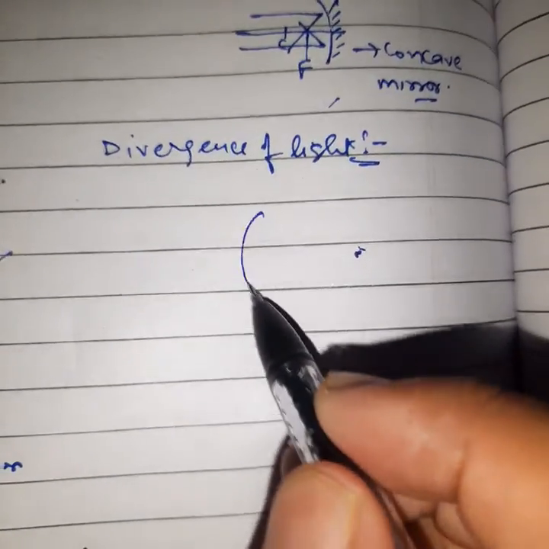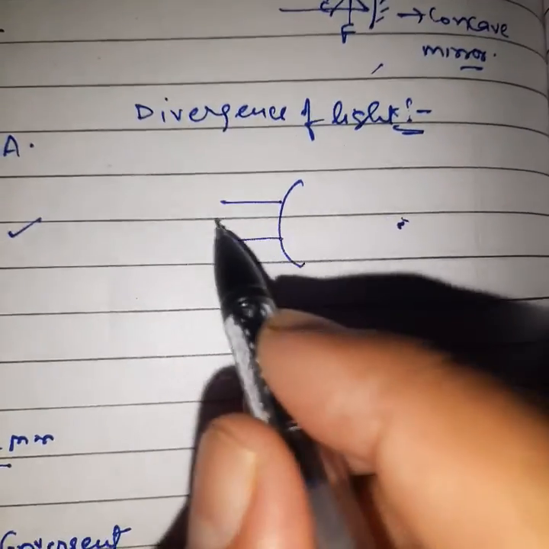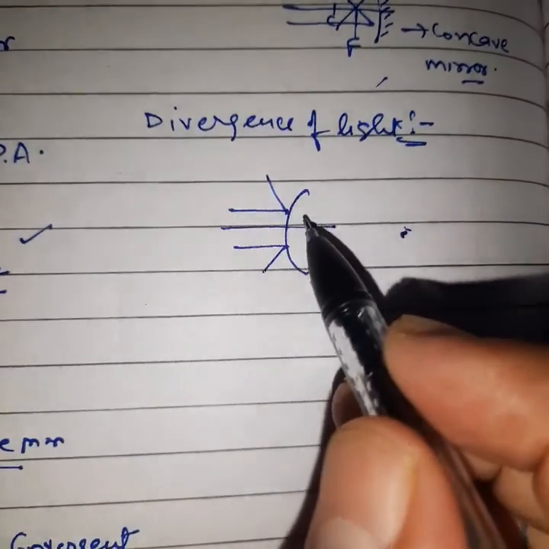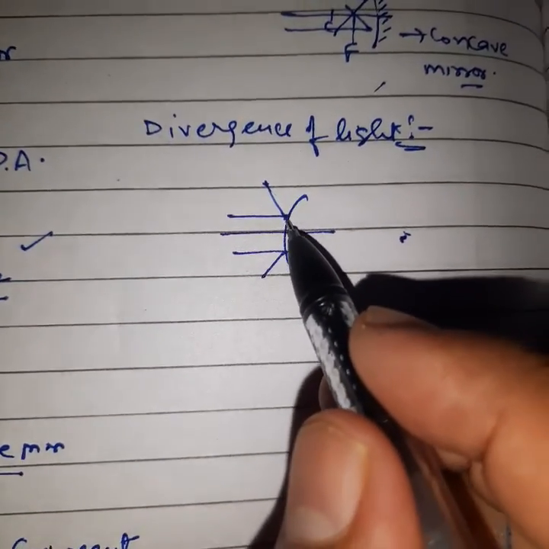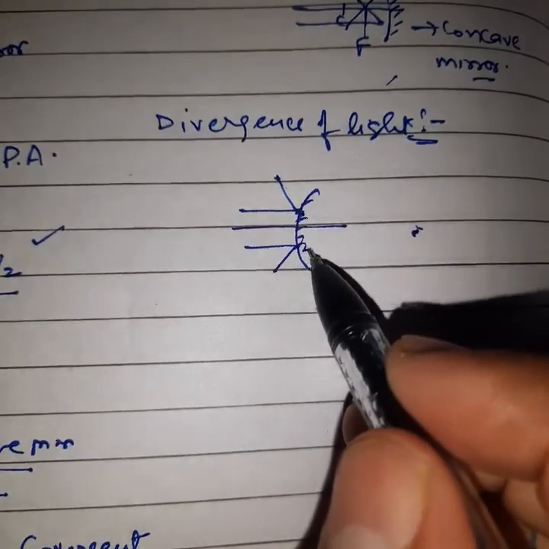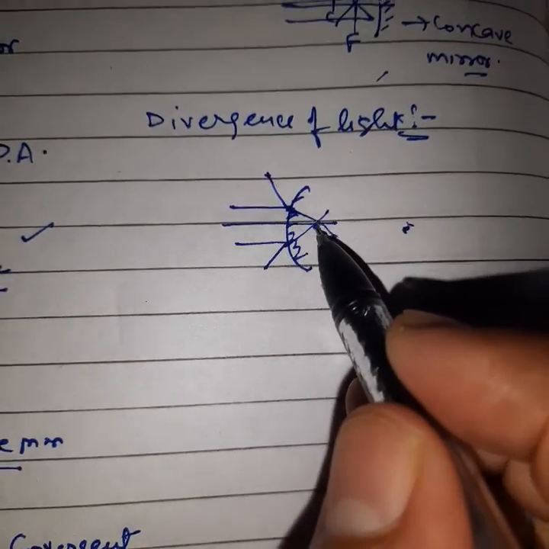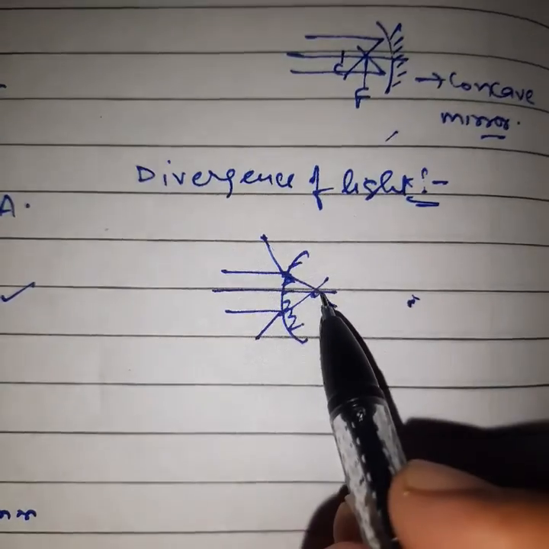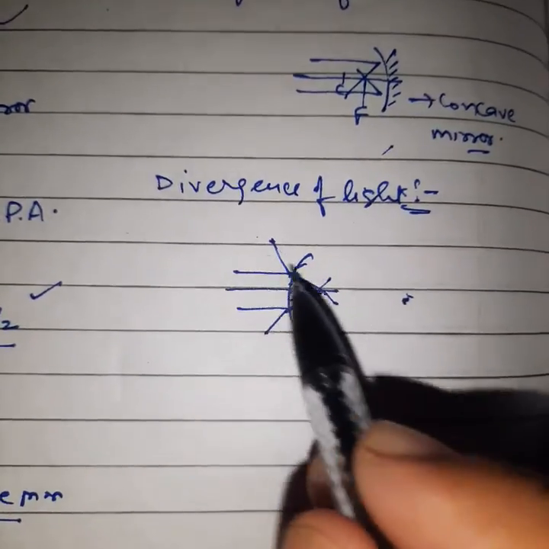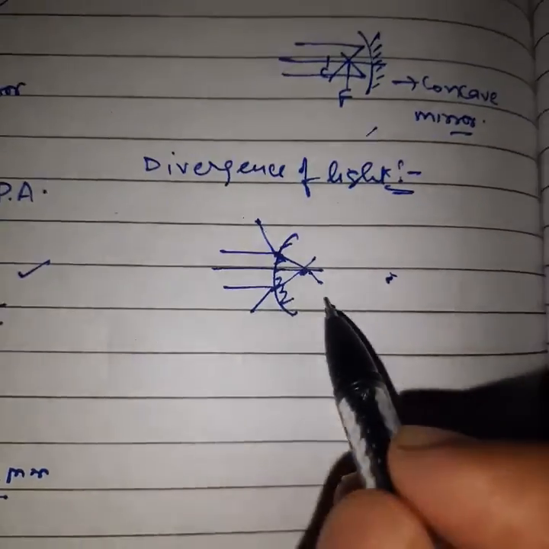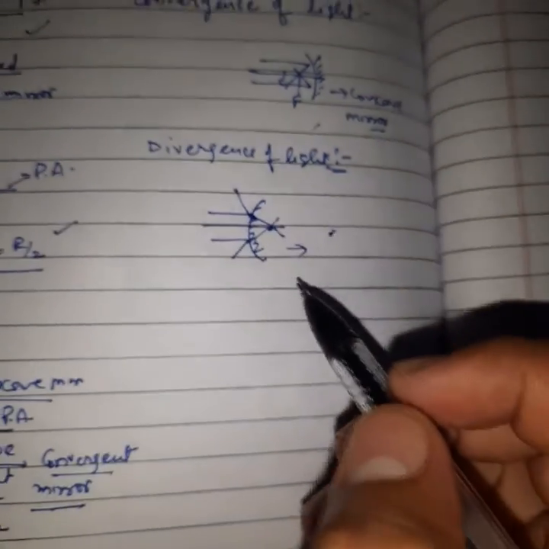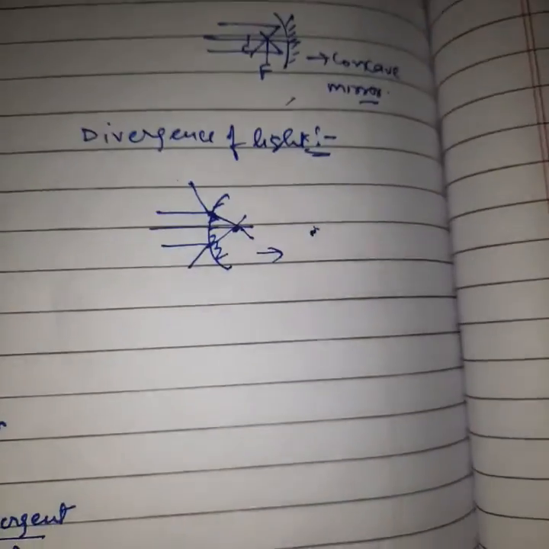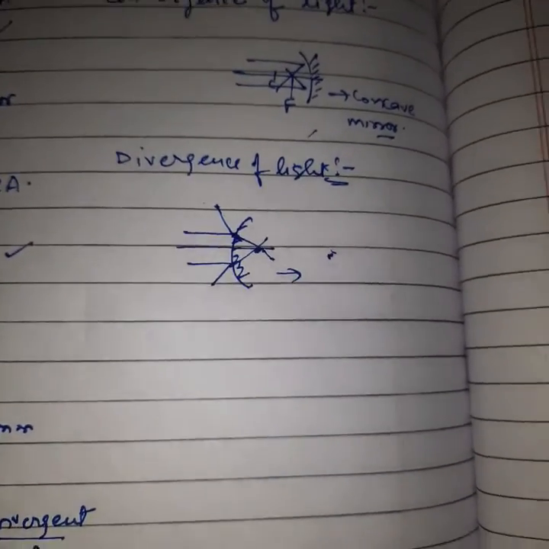Clear? So simply, light will come from this side, parallel to the principal axis, and reflect in all directions. When you extend this divergent light backward, it meets behind the mirror. This is the pole part. We feel here that the light is coming from one point and spreading in different directions. Due to this, this is the divergence of light. Understood or not, student? This is a simple explanation of convergence and divergence.